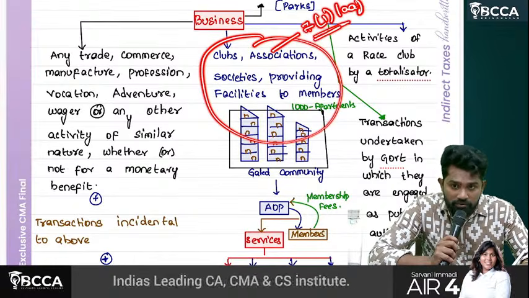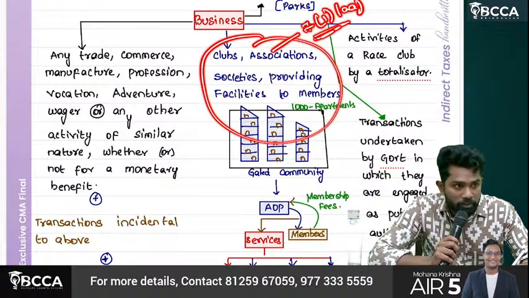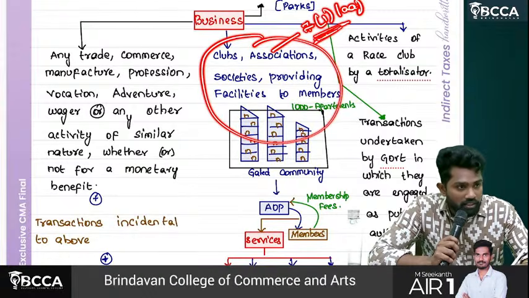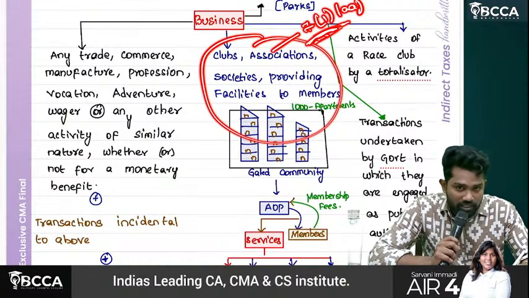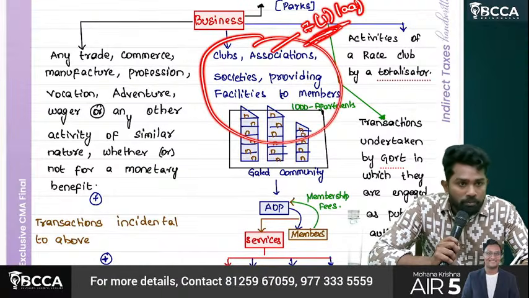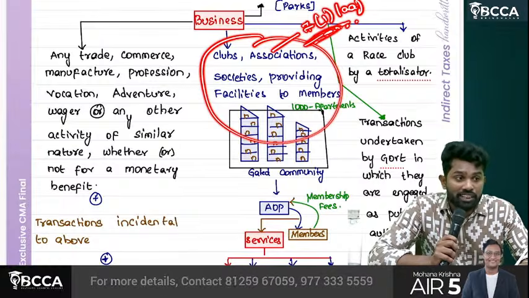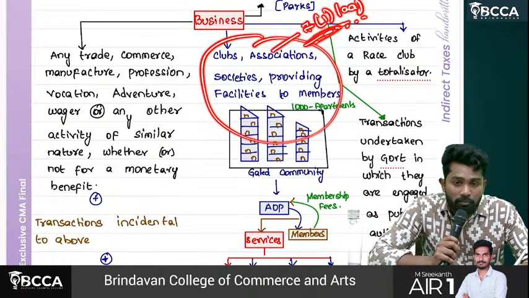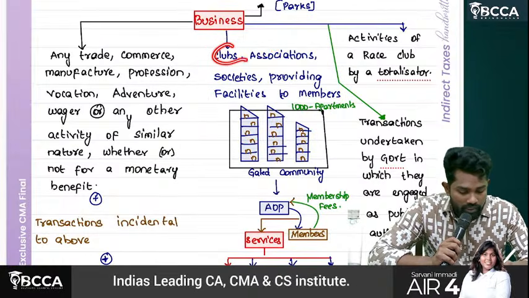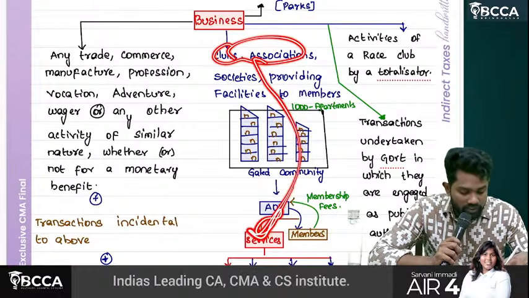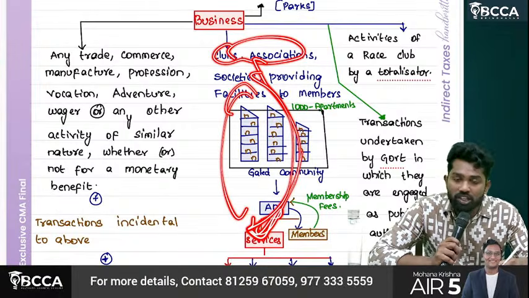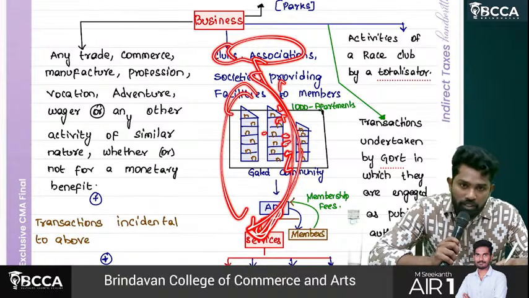Section 7 subsection 1 clause A, if you remember: any person other than an individual transacting with any of their members or constituents for cash or deferred payment amounts to supply. So these associations providing facilities to their members for cash or deferred payment amounts to what? Supply only. It is business and even it is a supply.